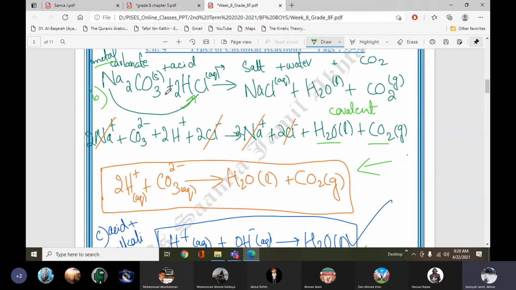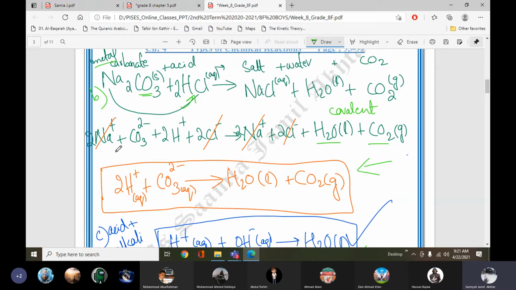It will form sodium chloride plus water plus carbon dioxide because of the carbonate. Whenever carbonate is present, the reaction gives carbon dioxide. So we get three products: NaCl plus water plus carbon dioxide. All of them will split because they are aqueous. The metal carbonate, although it is solid, will split in the aqueous HCl solution.